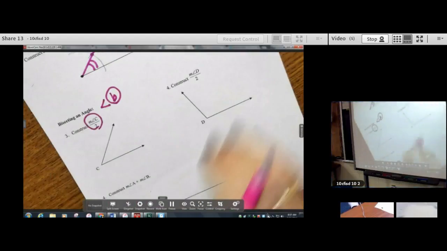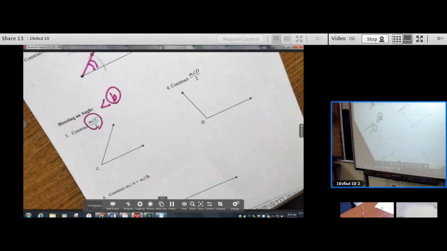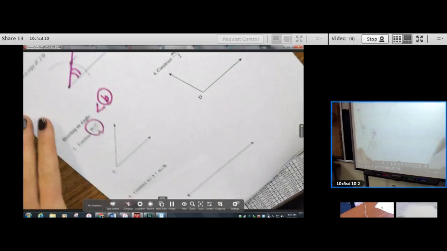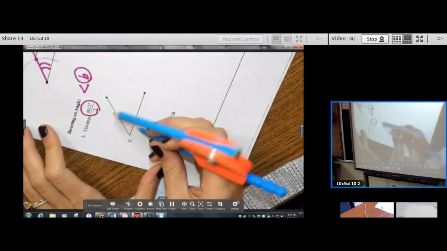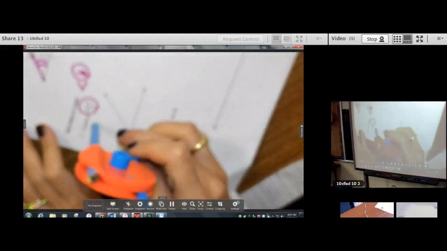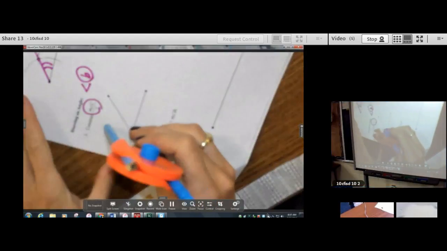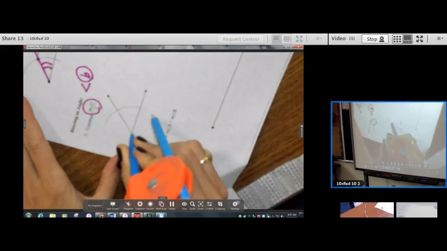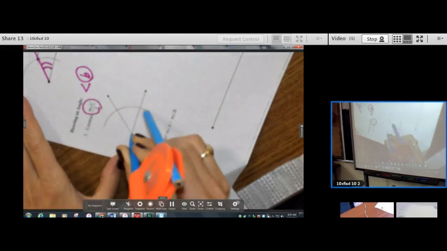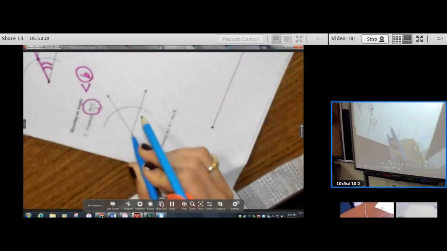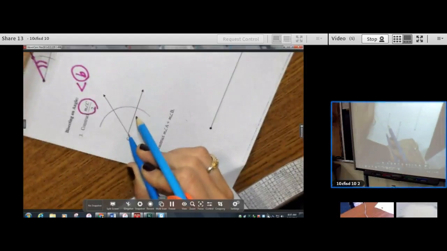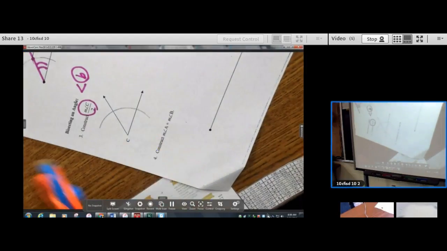Okay? Step 1 looks kind of like step 1 last time. You're going to take your angle and you're going to make an arc. I'm going to go a little bit smaller. The arc is arbitrary. It does not matter how much you open your compass. So, it's blurry. My needle was on the vertex and I simply made an arc.